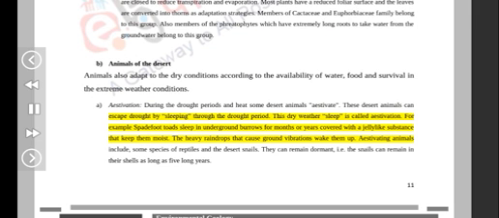For example, spadefoot toads sleep in underground burrows for months or years covered with a jelly-like substance that keeps them moist. The heavy raindrops that cause ground vibrations wake them up. Estivating animals include some species of reptiles and the desert snails. They can remain dormant, i.e. the snails can remain in their shells as long as 5 long years.